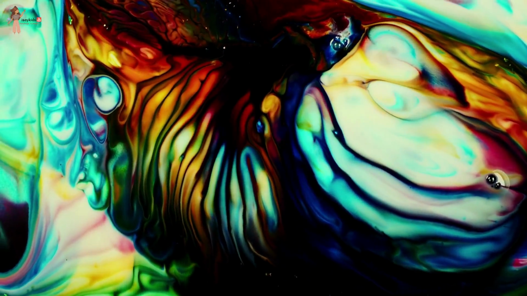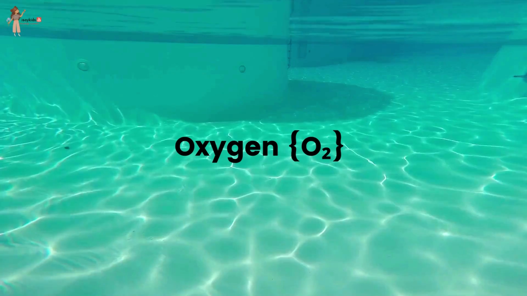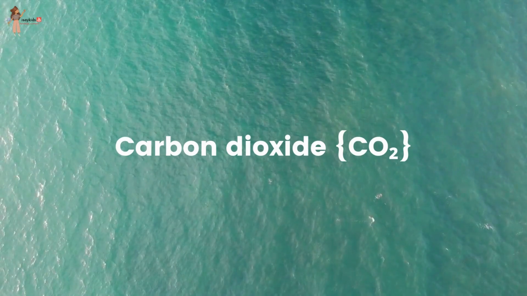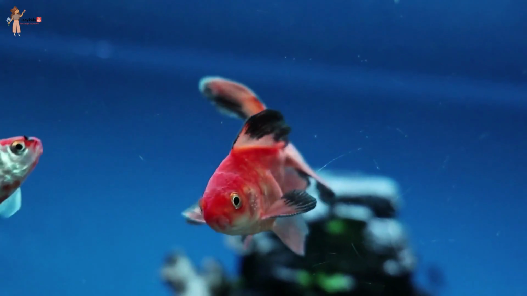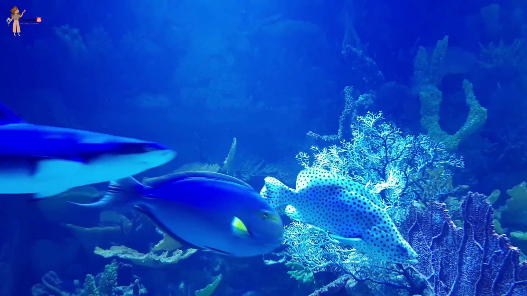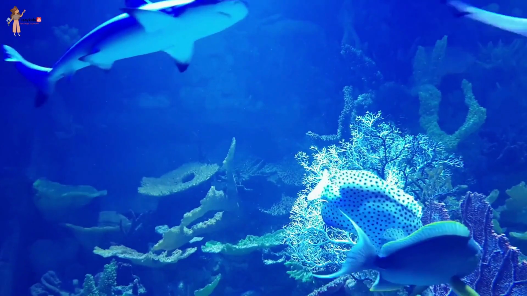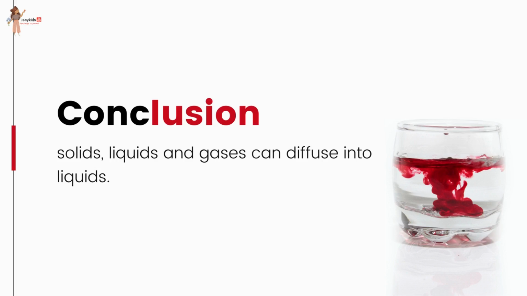We saw that solids and liquids can diffuse into liquids. The gases from the atmosphere diffuse and dissolve in water. These gases, especially oxygen and carbon dioxide, are essential for the survival of aquatic animals and plants. The aquatic animals can breathe underwater due to the presence of dissolved oxygen in water.